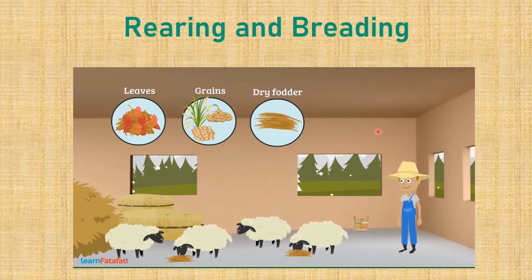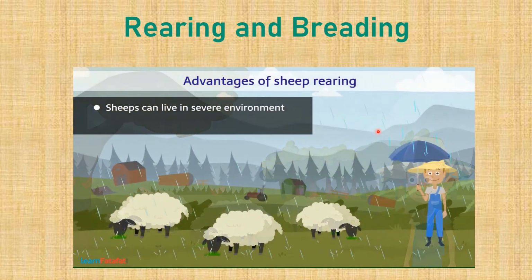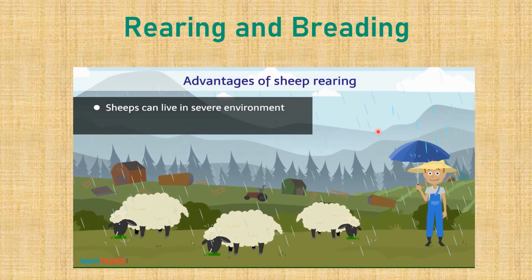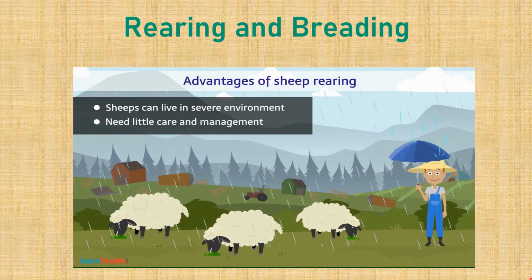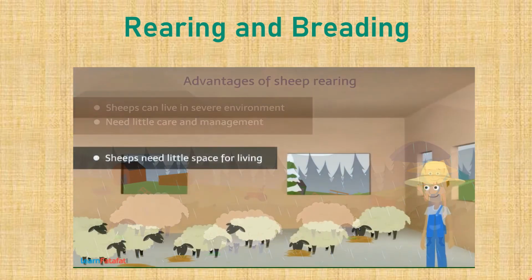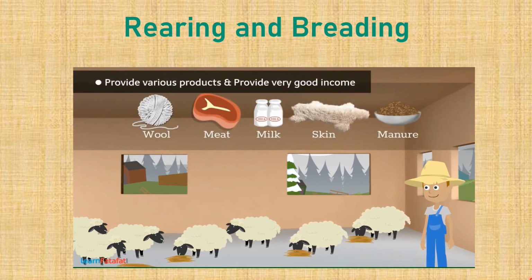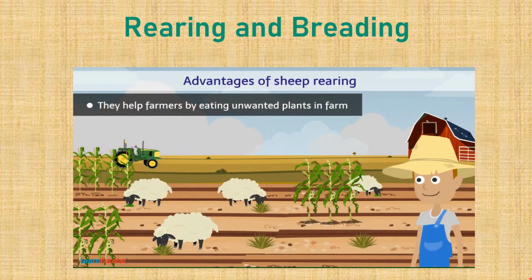The advantages of sheep rearing are: sheep are strong animal and can live in much more severe environment. Therefore, they need little care and management. In addition, they need little space for living. So, many sheep can be kept in small area. They provide various products which provide very good income within short time. They help farmers by eating unwanted plants in the farm.